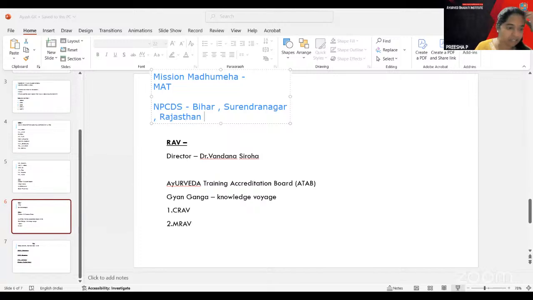And the other one is regarding the research journals. The research journals are like the Journal of Drug Research in Ayurvedic Sciences, that is JDRAS. And the Journal of Research in Ayurvedic Sciences is there, that is JRAS.